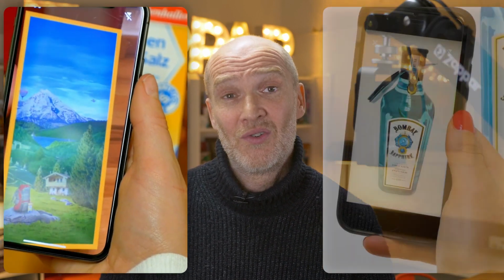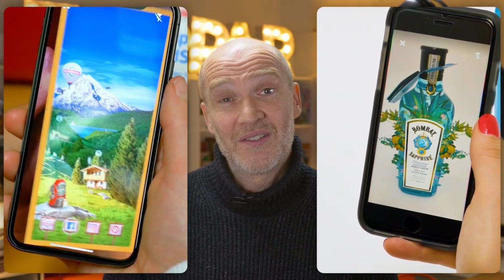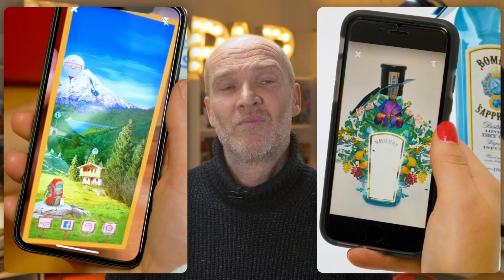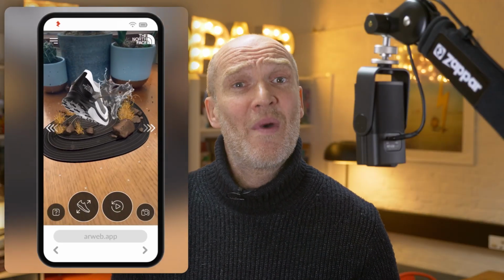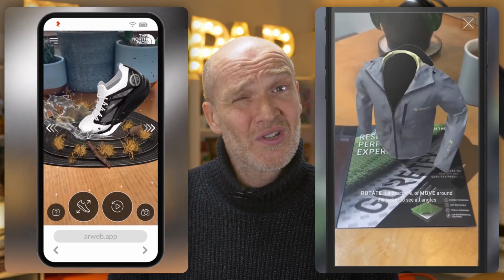Firstly, using WebAR to turn your packaging into an always-on interactive media channel, driving customer engagement, insight, and repeat purchase. Secondly, product visualization. Using WebAR to enable your customers to virtually try your products before they buy them, either from physical point of sale, swing tickets, or via e-com stores to increase conversion rates, reduce returns, and drive product adoption.